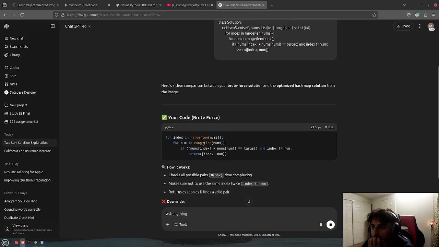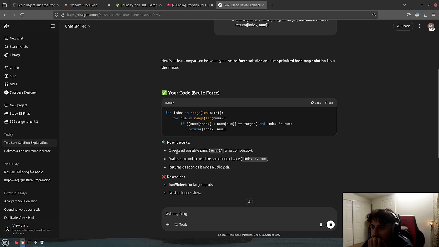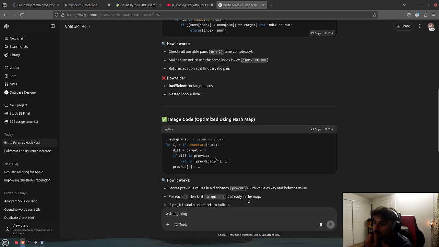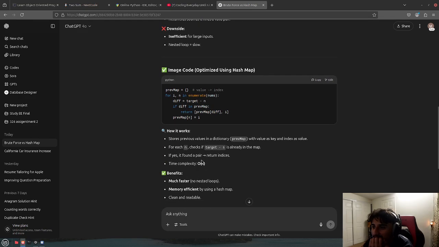Your code, brute force. How it works. Checks all possible pairs. Oh, I'm scared. Makes sure not to use the same integers twice. Returns as soon as it finds one. The downside: inefficient for large inputs. Nested loop. Slow. Whatever. Yeah, this is the best.